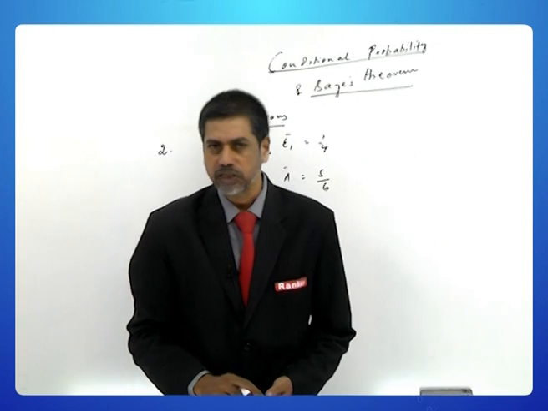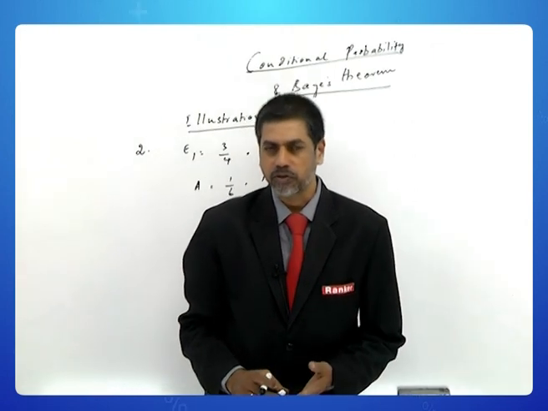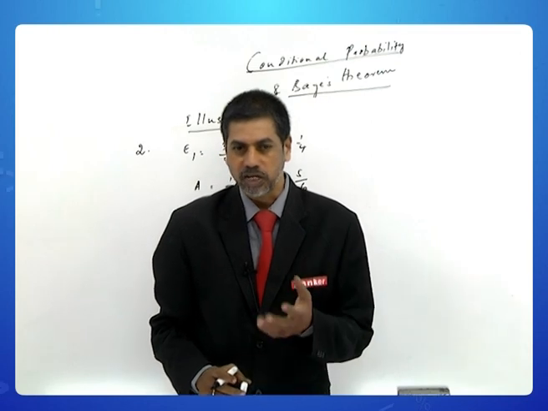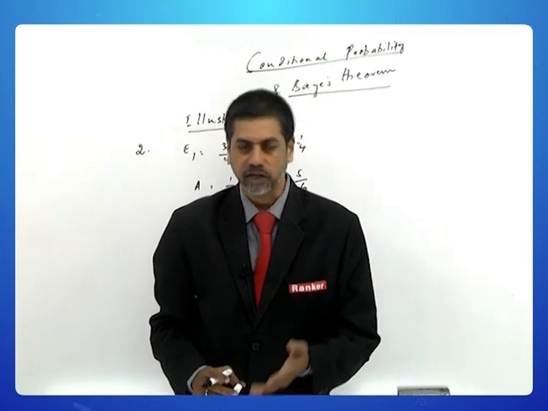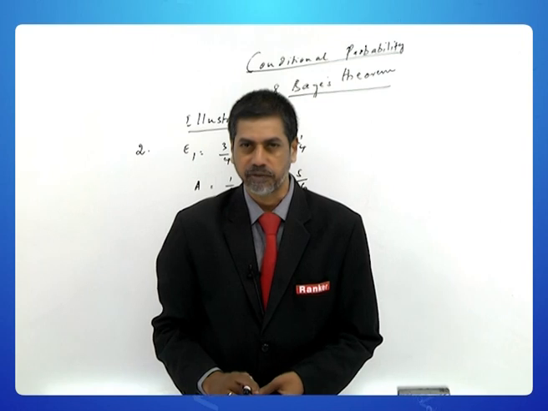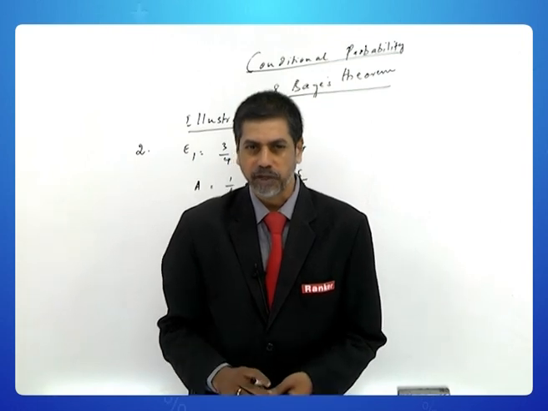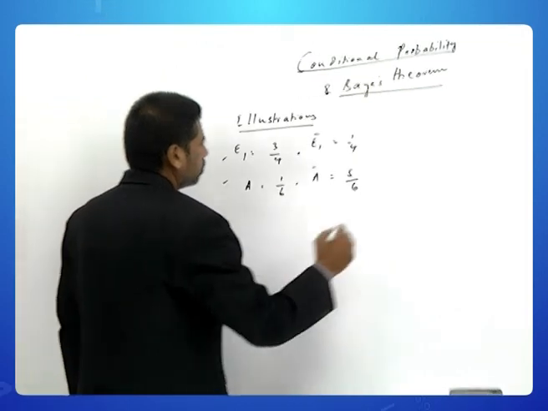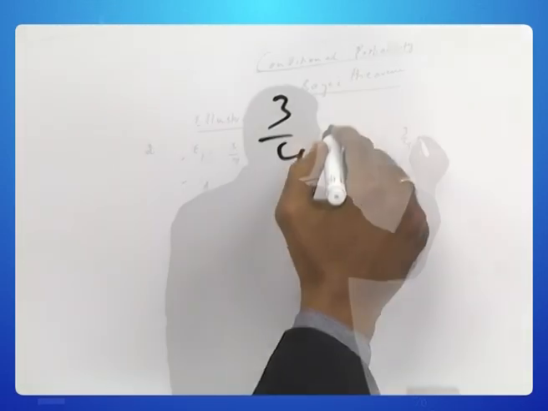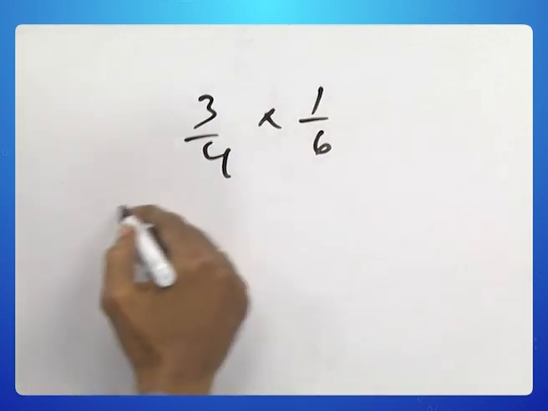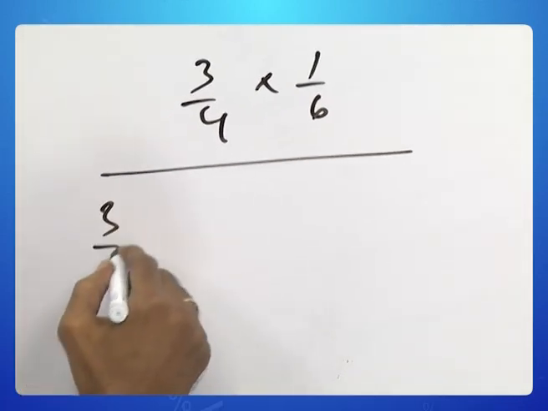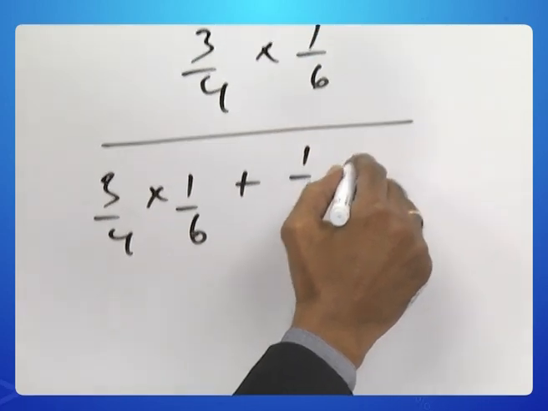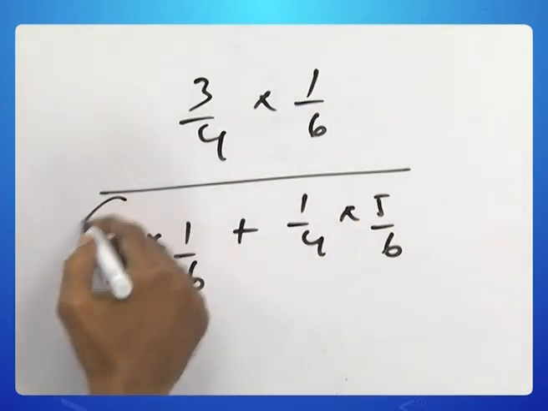So, now the question is, we have got a person who has got only 75% chance of speaking truth. So, a 6 has occurred, whether really a 6 had occurred or not, this probability has to be estimated. So, you can easily apply the Bayes theorem for this. So, what you do is, you take 3 by 4 into 1 by 6 divided by 3 by 4 into 1 by 6 plus 1 by 4 into 5 by 6.